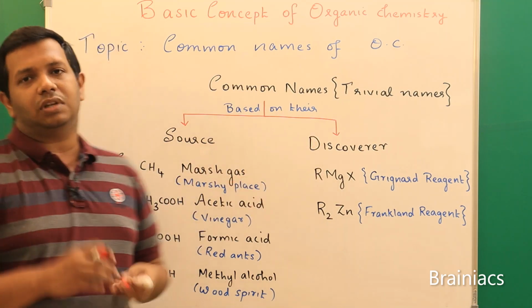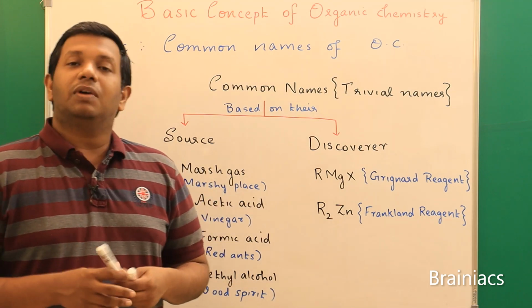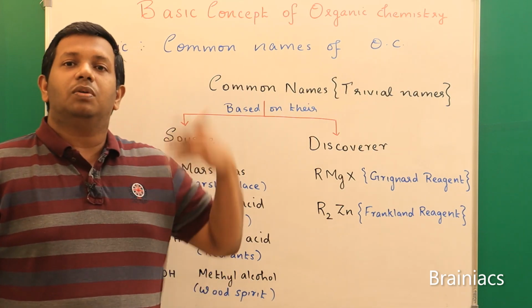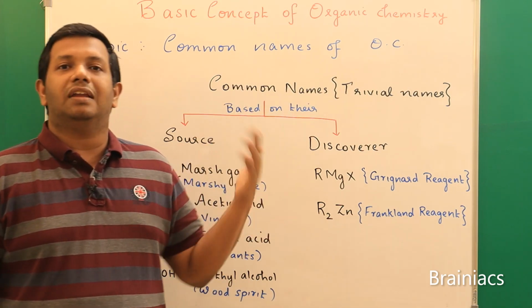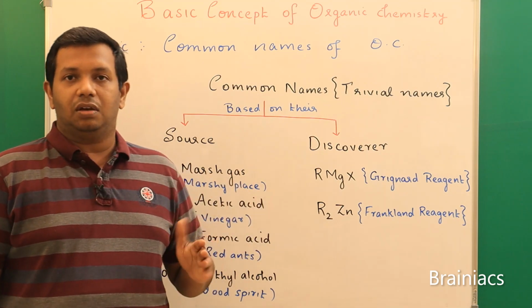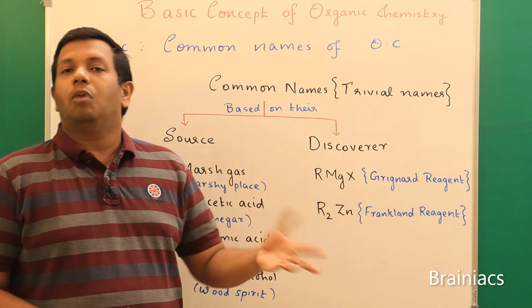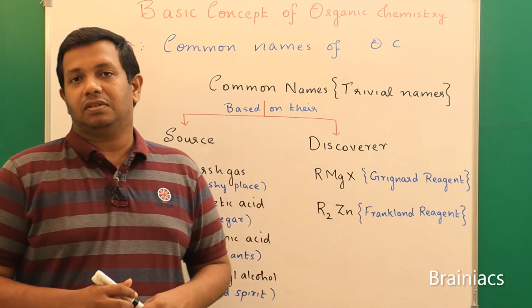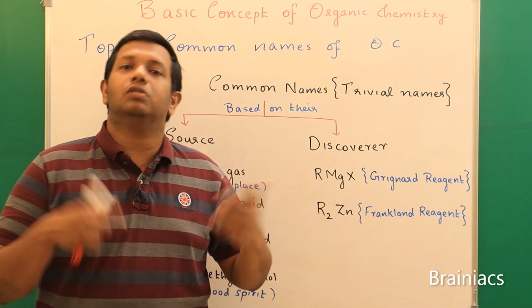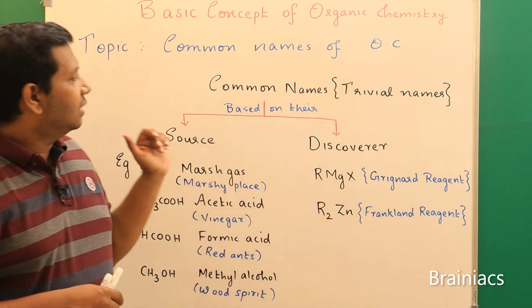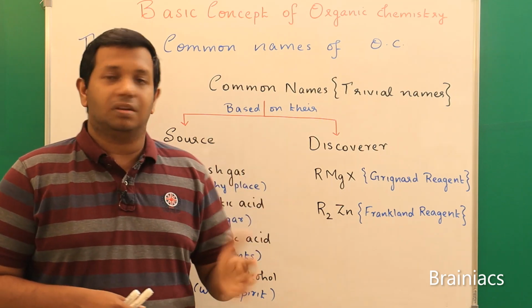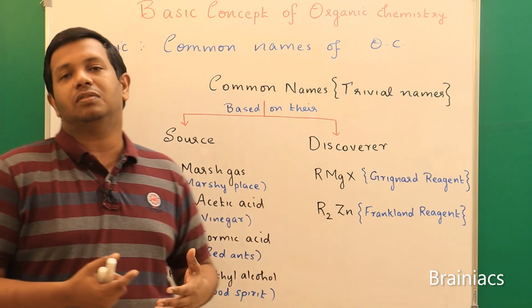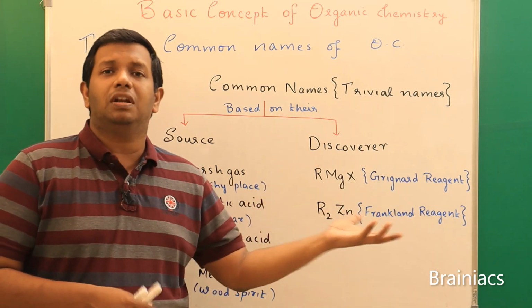I will tell some history. Earlier there were only common names, because initially organic compounds were discovered in various parts of the world, maybe during 1873 or 1900. Some organic compound got discovered in America, and at the same time it got discovered in Australia or some other places. At that point of time communication was not well established. So the person who discovered it sometimes put their name, or, from where they obtained the organic compound, or based on its property, they would put the name.